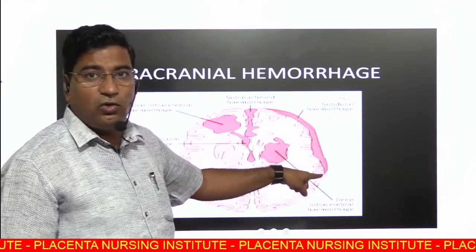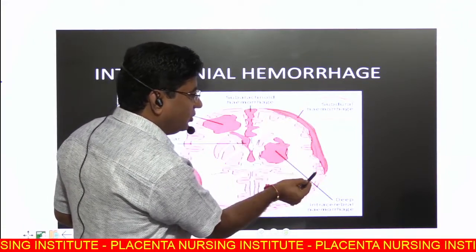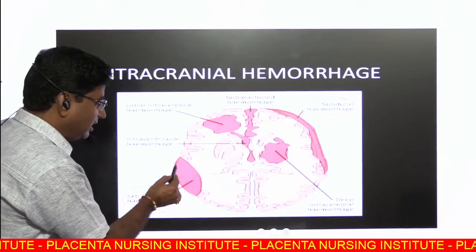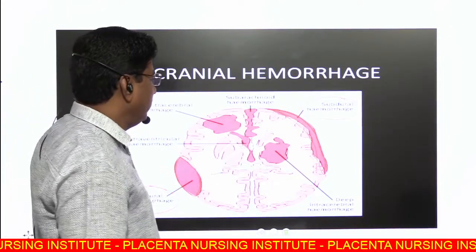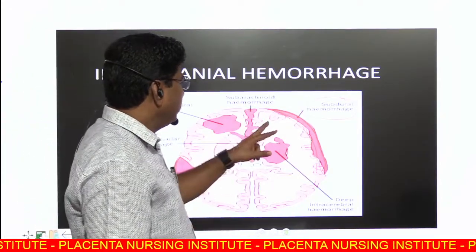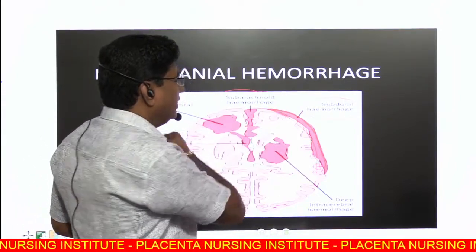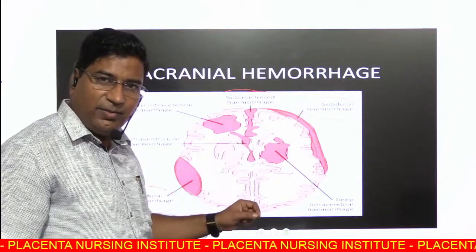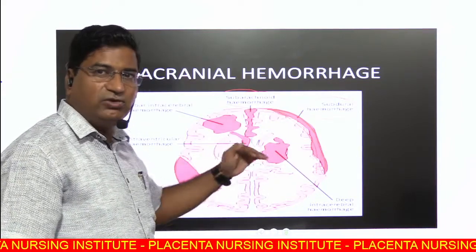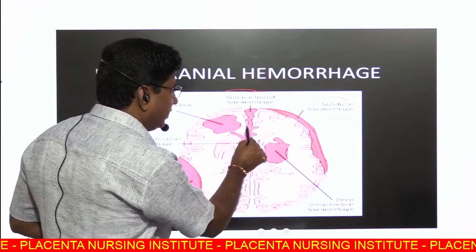So subdural is concavo-convex, whereas extradural hemorrhage is biconvex or lens shaped. Number 3 is subarachnoid hemorrhage. Just as the name suggests, it is beneath the arachnoid mater and outside the pia mater. So this is the subarachnoid hemorrhage.